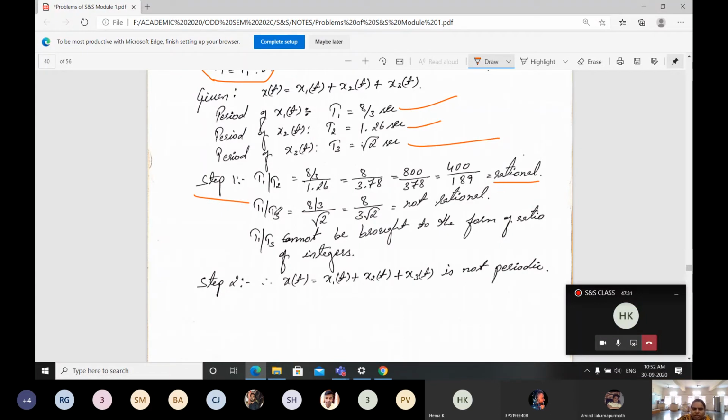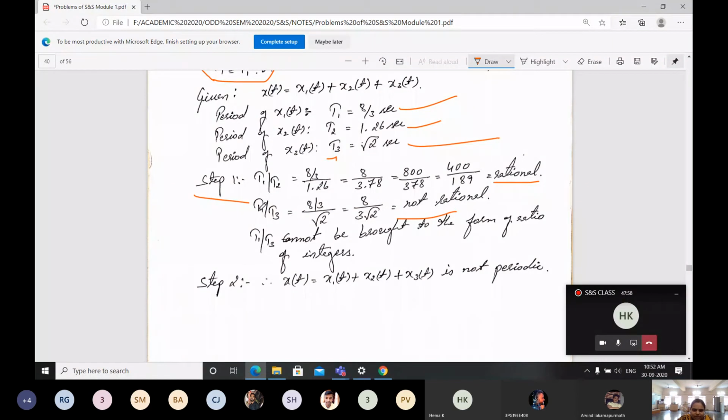Then I will do T1 by T3. If there is a T4, we go for one more step. T1 by T3 is 8/3 divided by square root of 2, that is nothing but 8 divided by 3 into root 2. Is this a rational value? No, it's not going to be rational.